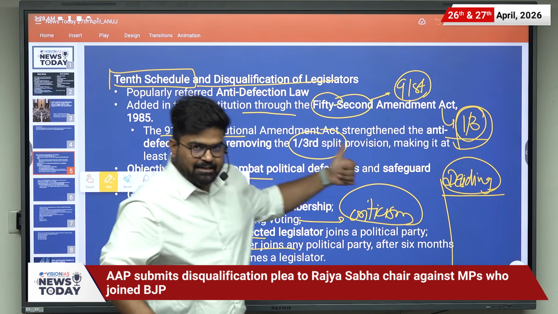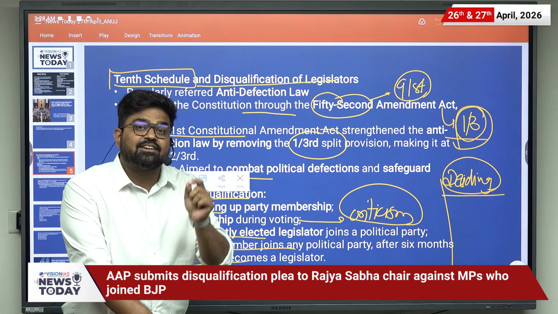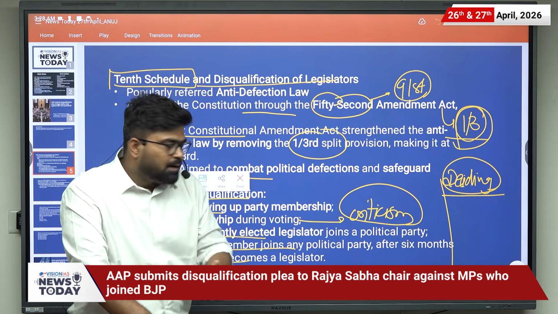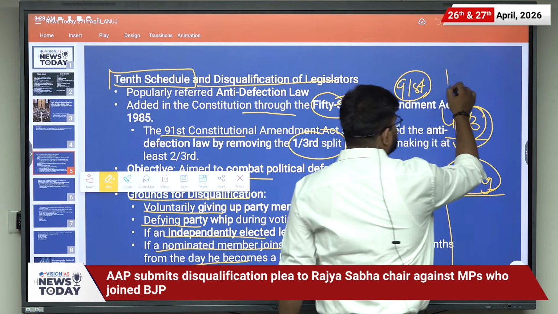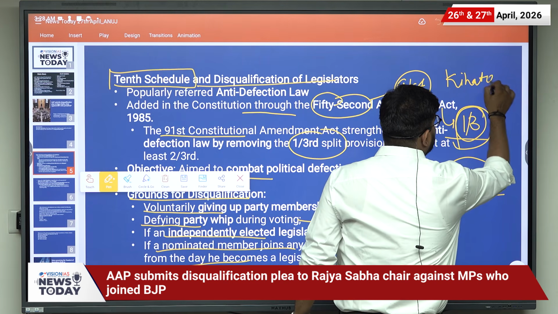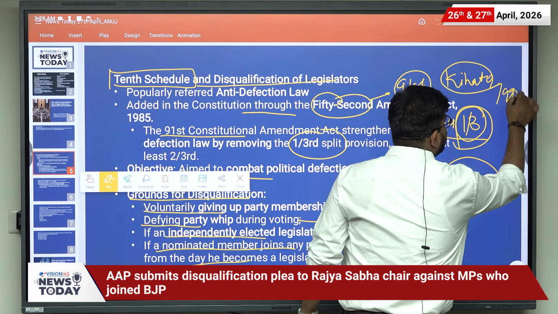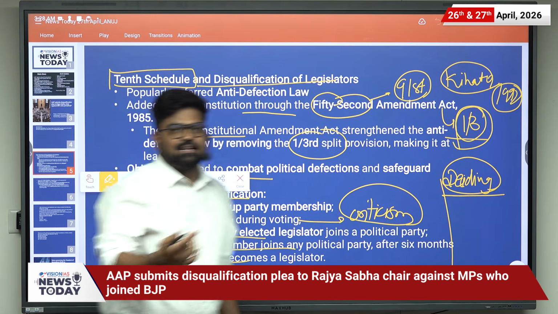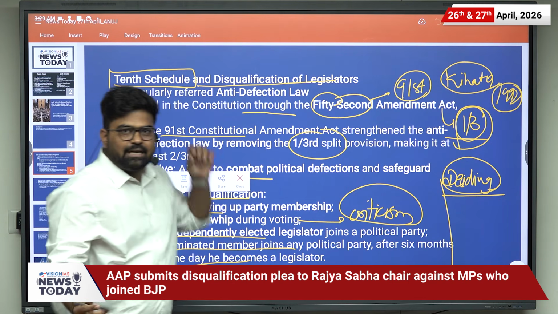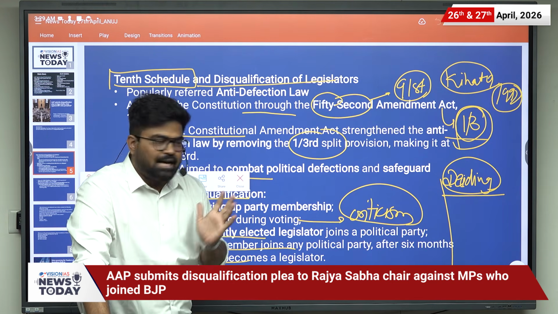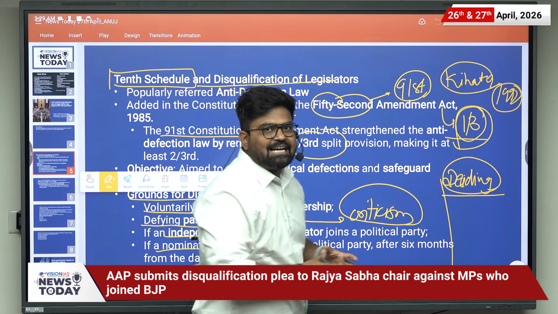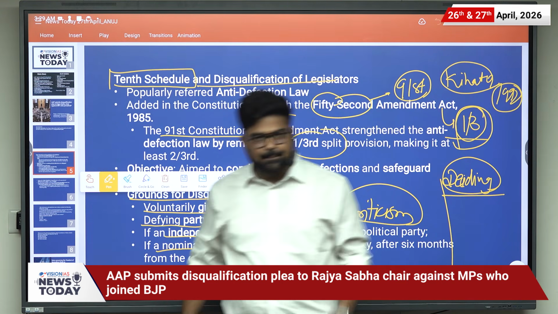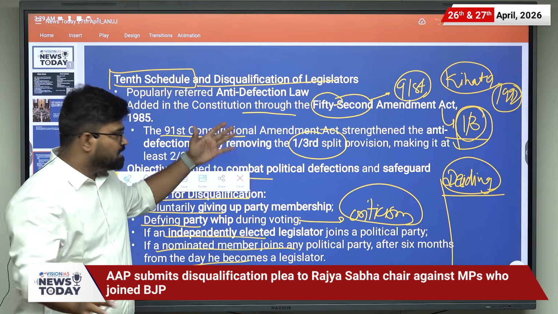In the original act, judicial review was not allowed, but in the Kihoto Hollohan case of 1992, the Supreme Court said that this law is constitutionally valid, but judicial review applies in some cases such as malafide. So this was the thing.